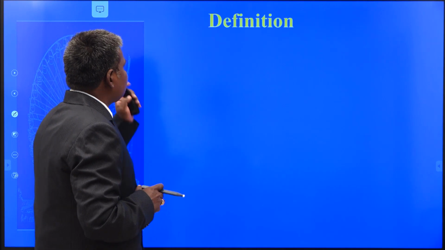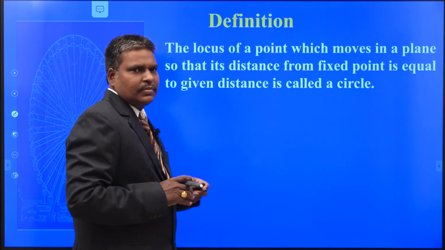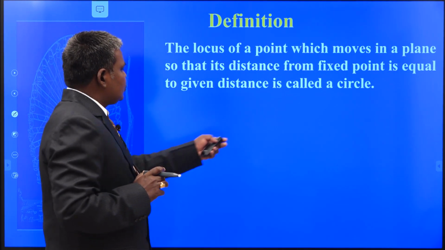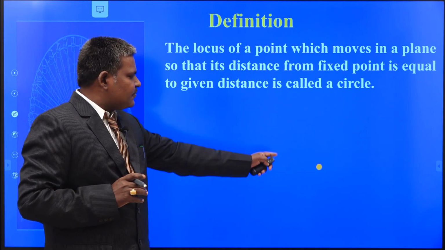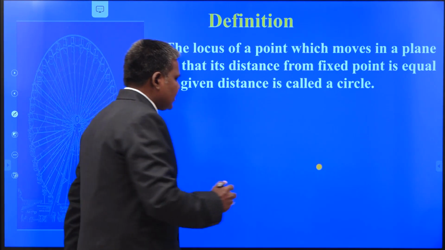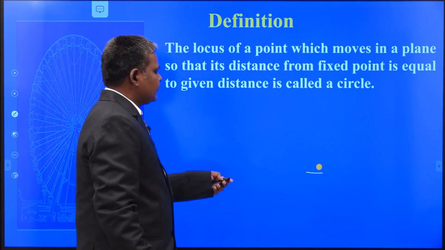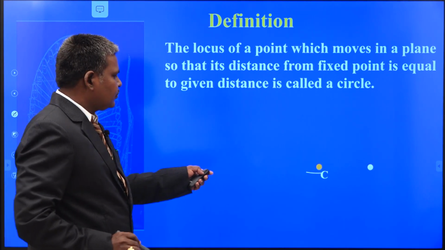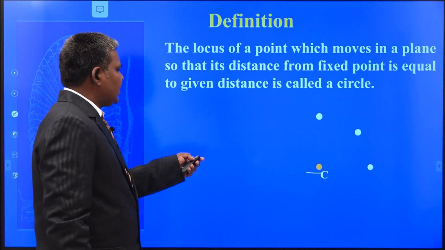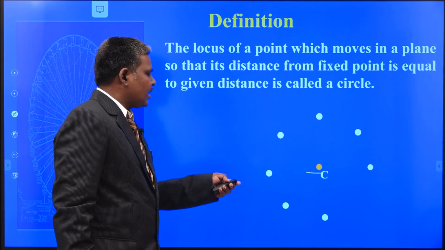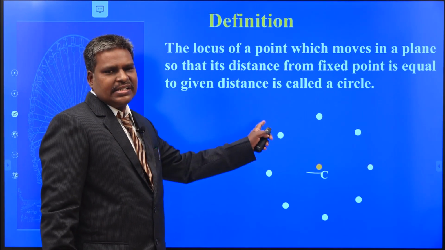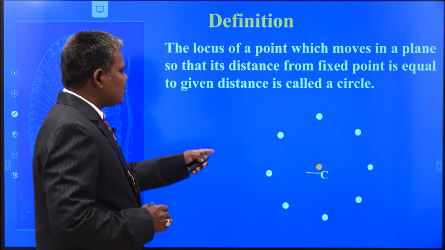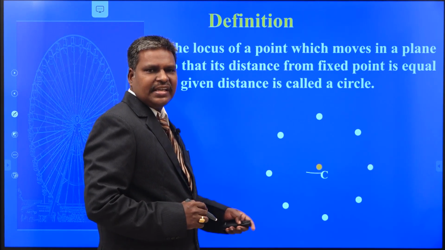See this one. First of all, this is the definition. I will explain the definition later by seeing this diagram. Consider this is a fixed point as shown in this figure. This is your fixed point. Now, I am giving some points to you like this: 1, 2, 3, 4, 5, 6, 7, 8. Observe these 8 points on this diagram. What do you say? I think all these points are equidistant from this point C. Am I correct or not?